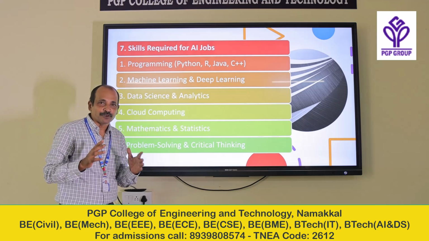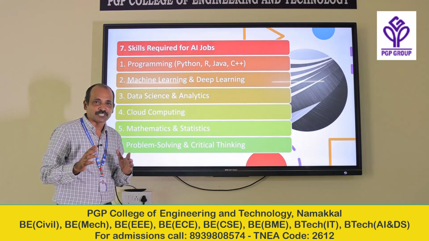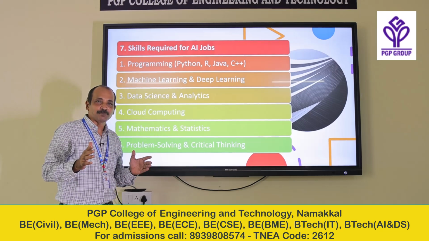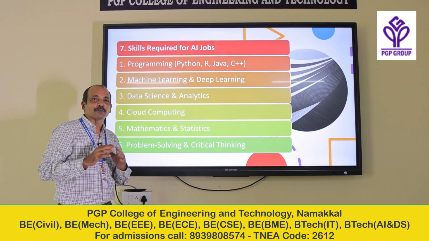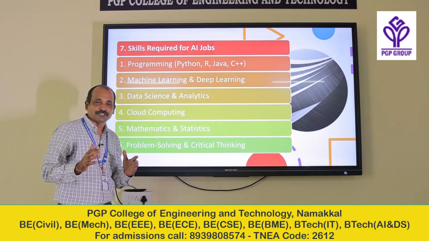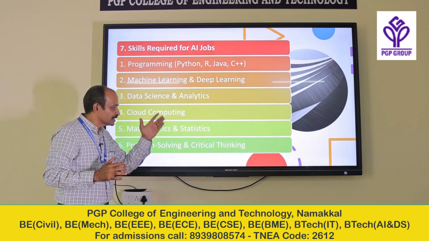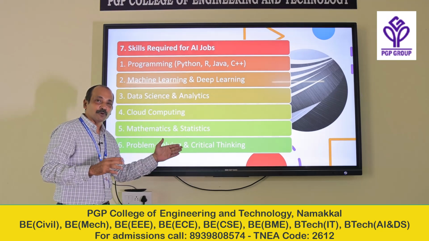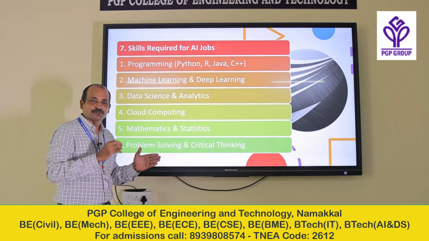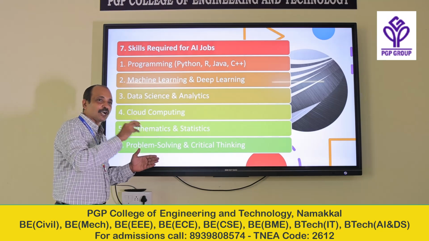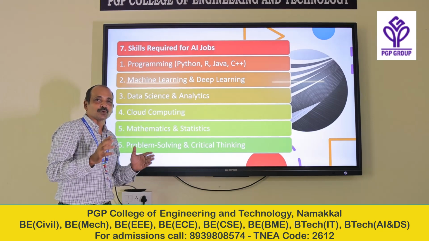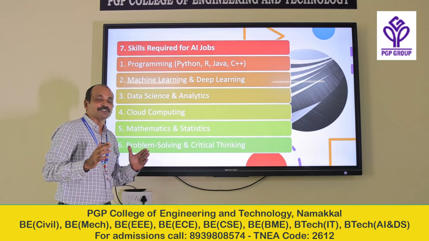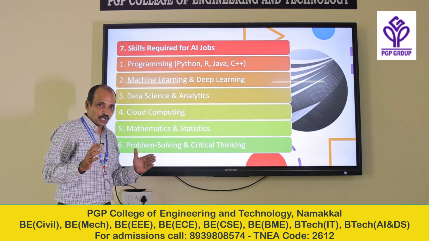If a student is looking for a job in the area of artificial intelligence, they must have all these particular skills. In PGP, we are making the students very strong in the artificial intelligence area. We are focusing on these 6 different skills and we are working on that, and we are implementing a lot of strategies and methods to inculcate them among the students. So, definitely the students who are studying in the PGP will be good in AI, artificial intelligence and data science also. Thank you.